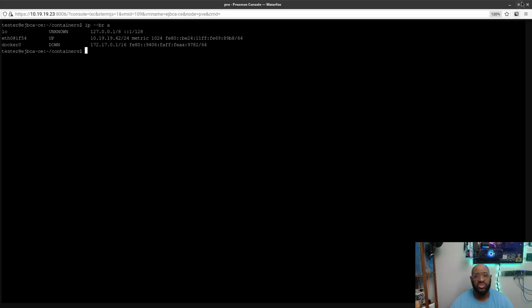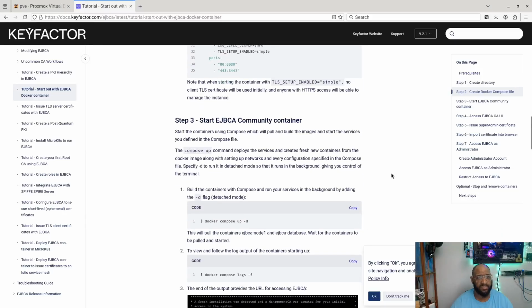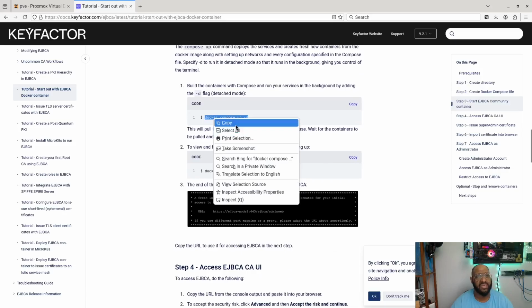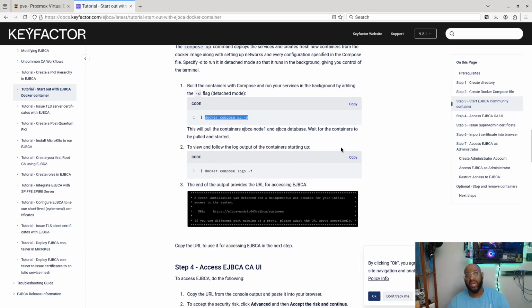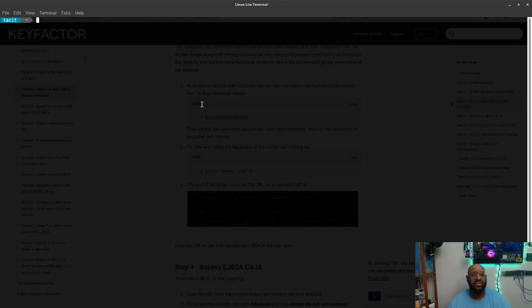All right, so we've created the file as the tutorial stated. I'll be able to just jump in and do a docker compose up. So what this does is it runs the Docker container creation process. Then it also starts the containers, and it does everything in the background. That means you have full control over your terminal, which with normal Docker, if you don't put the right arguments, when you run a container in Docker, you actually get sucked into the container and you lose your terminal. All this other stuff happens.